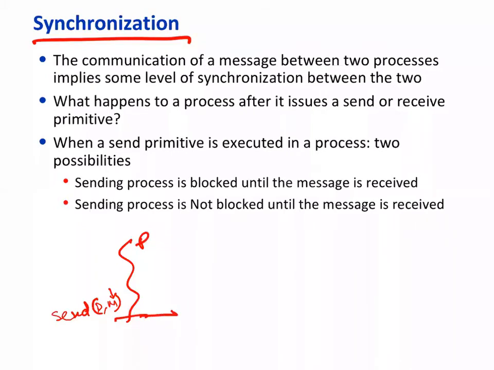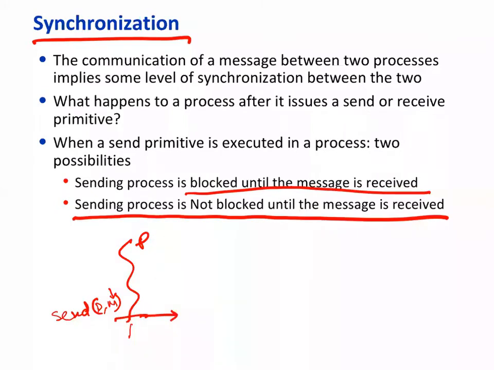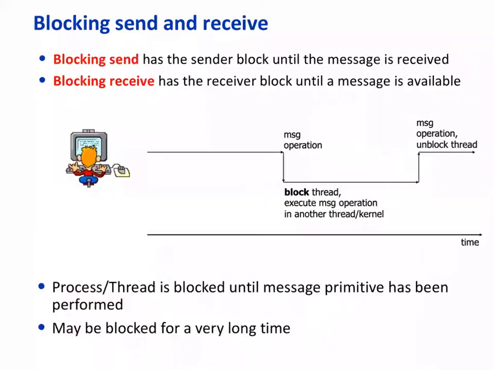Now it hands it over to another process, maybe the OS, and it goes to the other process. Does it block after this, or does it continue operation? It sends a message and continues operation, or it may send and block until it's received. So the sending process is blocked until the message is received, or the sending process is not blocked, which means it can send the message and continue. So there are two aspects, right?